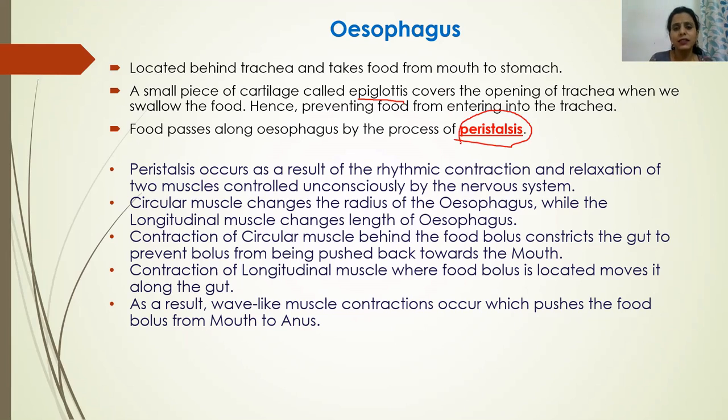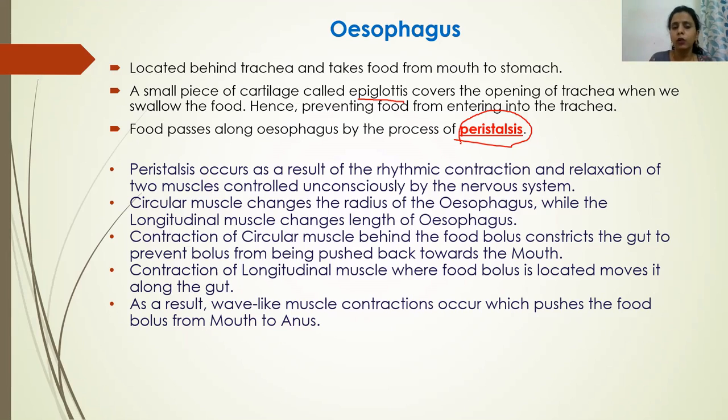Peristalsis is the wave-like movement of the wall of the esophagus, and this wave-like movement helps in pushing down the food through the alimentary canal. So this point is important. A 1 mark question is asked in IGCSE: by which of the following processes does food pass through the esophagus or through the alimentary canal?